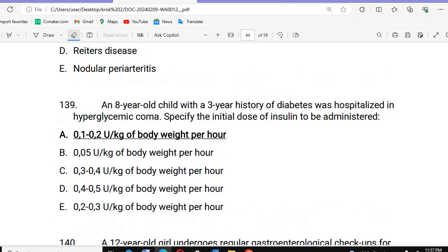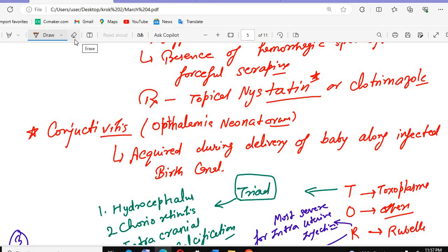So we were discussing malabsorption syndromes. It's okay, no problem. Let's continue with the malabsorption syndromes. We will discuss that after.